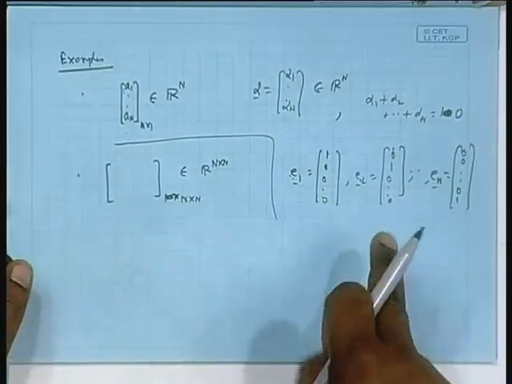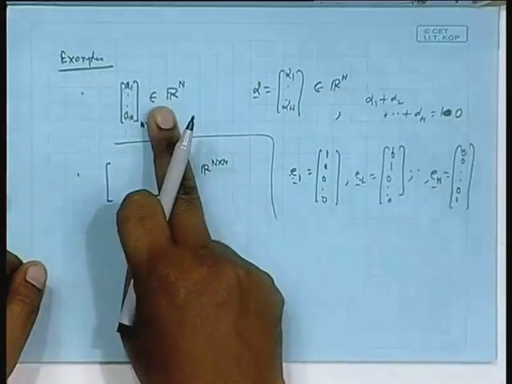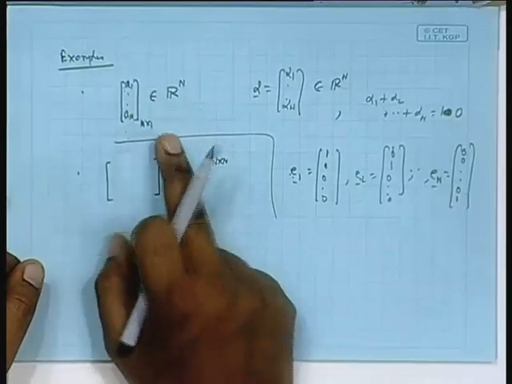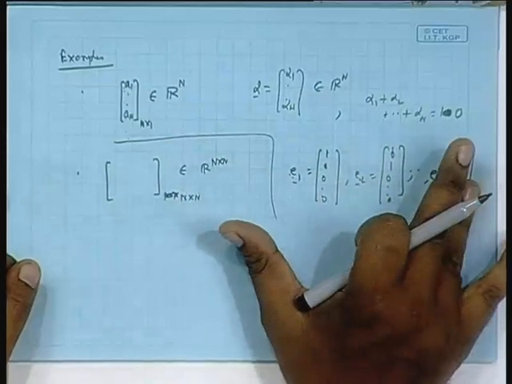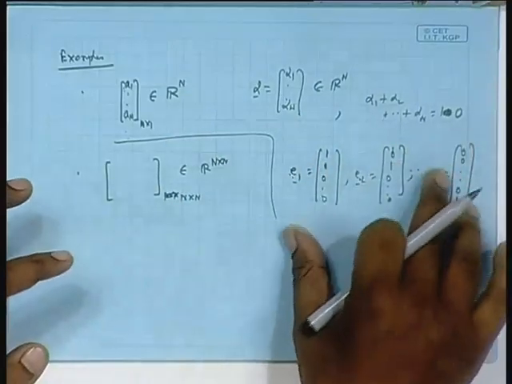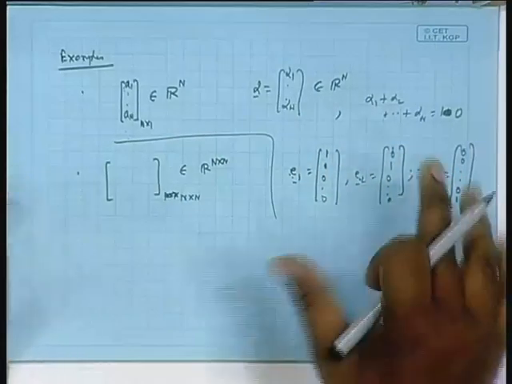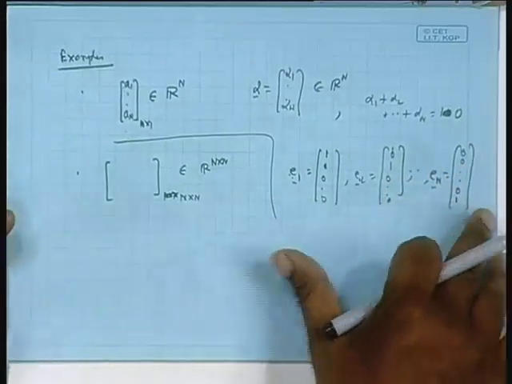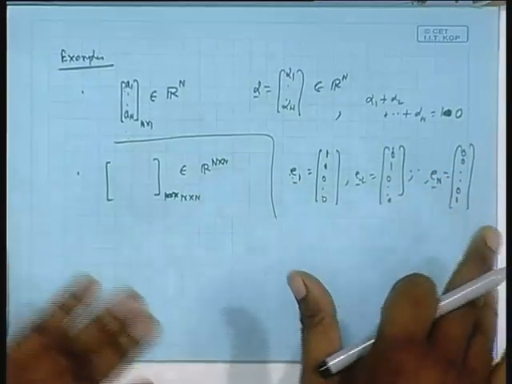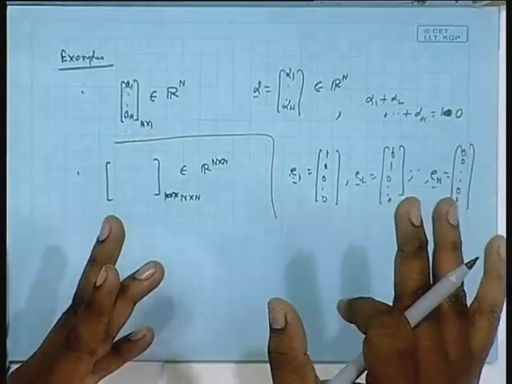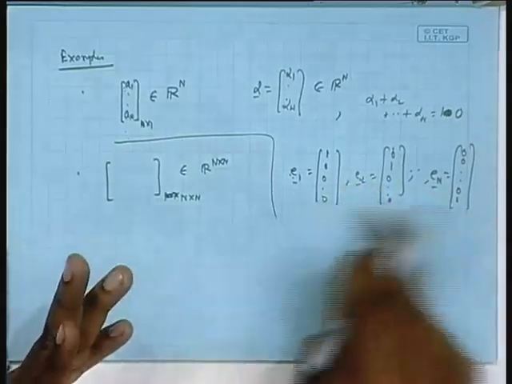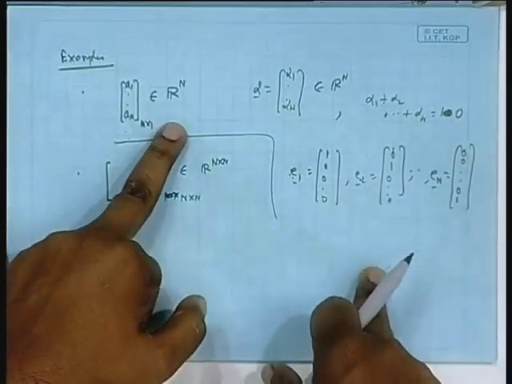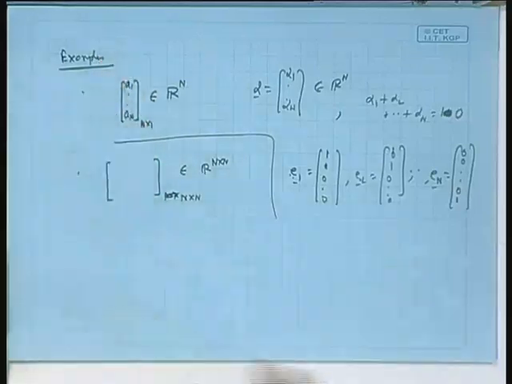Then the next question is, do they span the entire Rn? They span a subspace, that is the set of all possible linear combinations of these. That is the space spanned by them. They are linearly independent, so this is the basis of that space also. All that is fine. But is the space spanned by these nothing but Rn? Not a subset of Rn, but the whole of Rn?